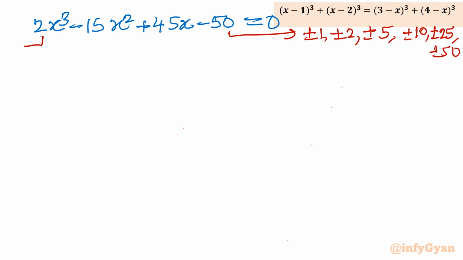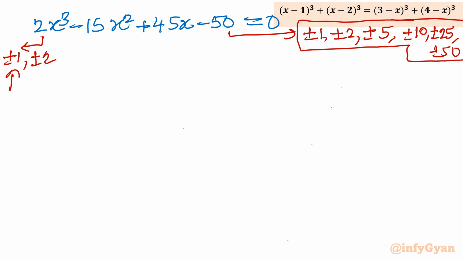Similarly, for the leading coefficient, you will write plus minus 1, plus minus 2. The ratio of the constant coefficient to the leading coefficient will generate our solution set. If you put values one by one and cross examine, once you divide with plus 1, this set will be there for solution eligibility.